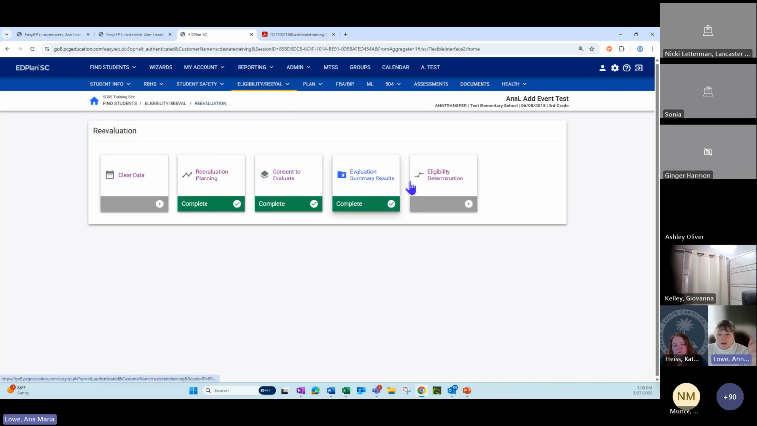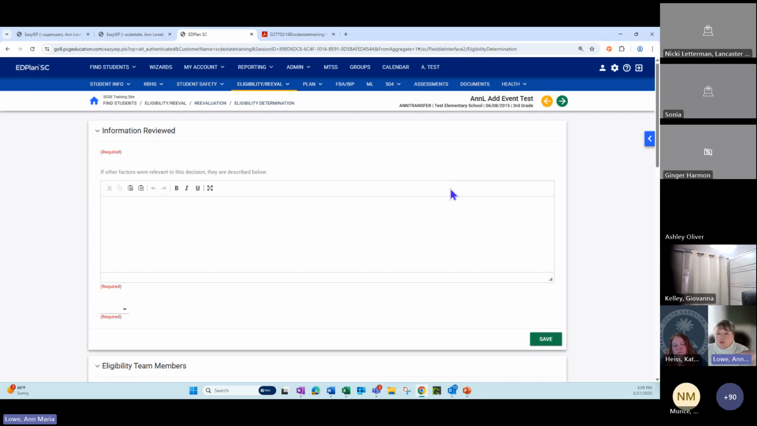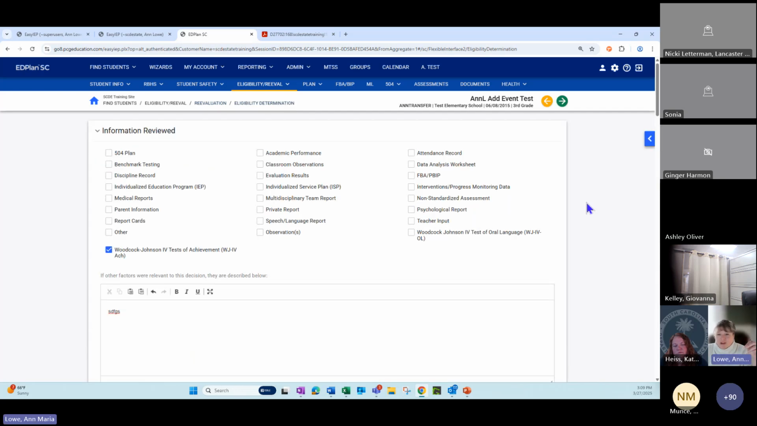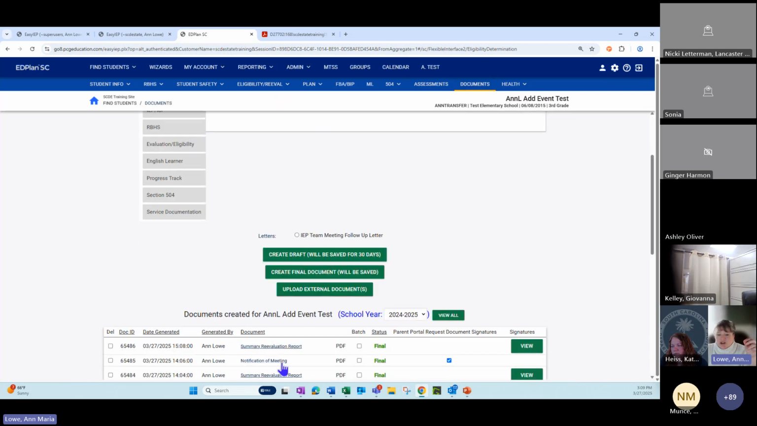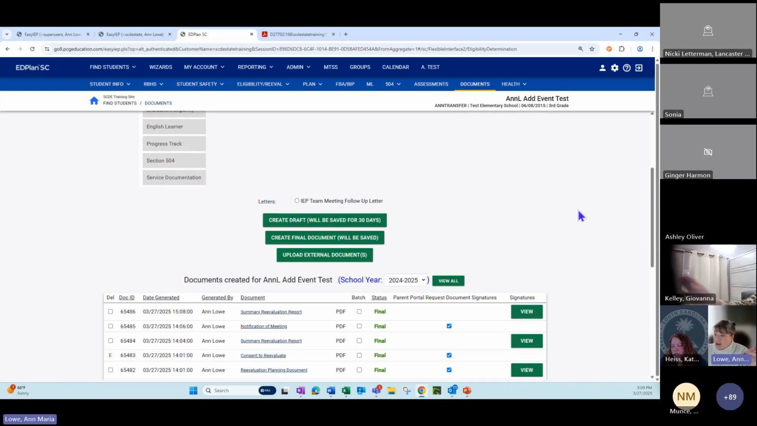If you get here and it's looping you around, telling you when you create final that you don't have that information in, like I think it's the eval completion date, go to your documents and see if that eligibility determination is here finalized. And then you can just stop. You don't have to keep going because you have everything already.